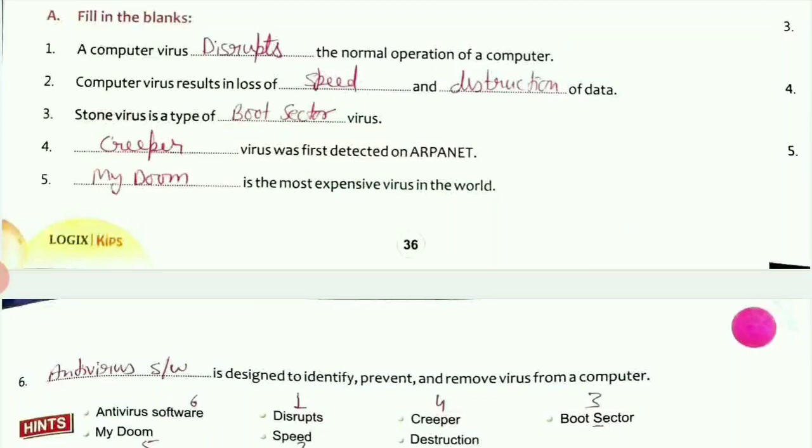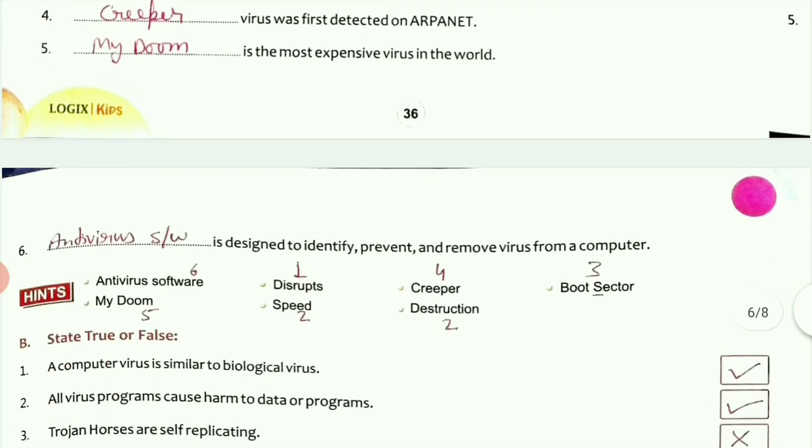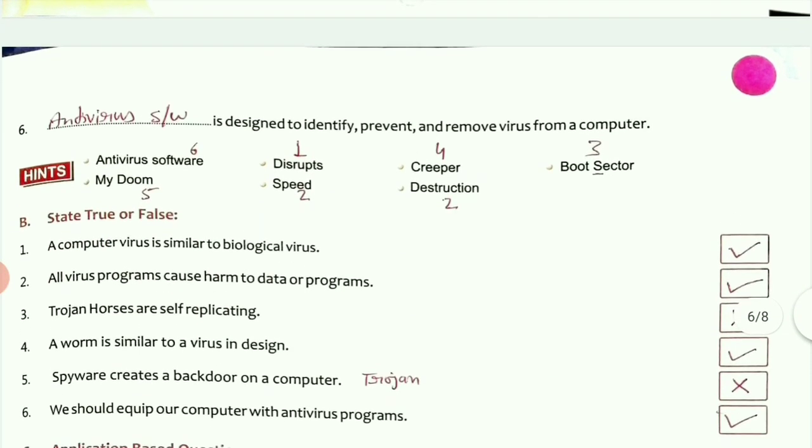So the first exercise is fill in the blanks. In fill in the blanks, the first is disrupts, second is speed and destruction of data, third one is boot sector virus, fourth one is Creeper virus, fifth one is MyDoom. MyDoom is the most expensive virus in the world, and the last one, that is sixth, is antivirus software.